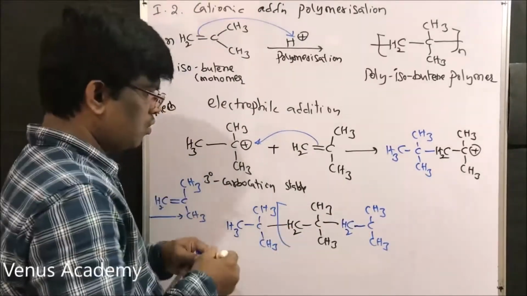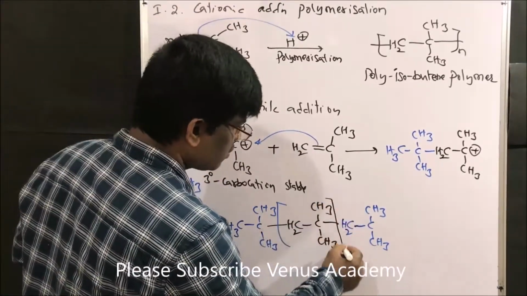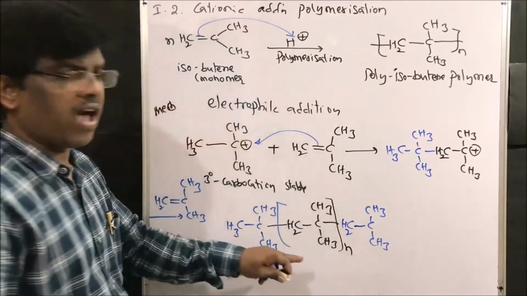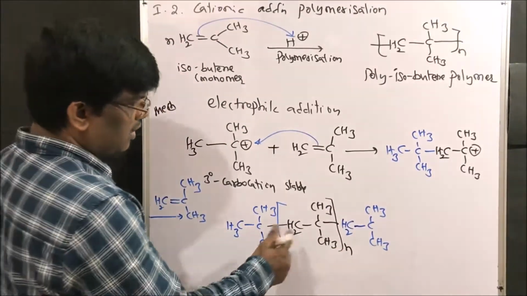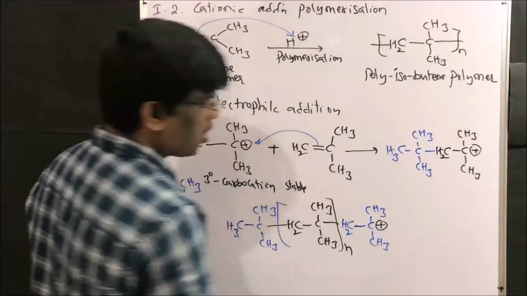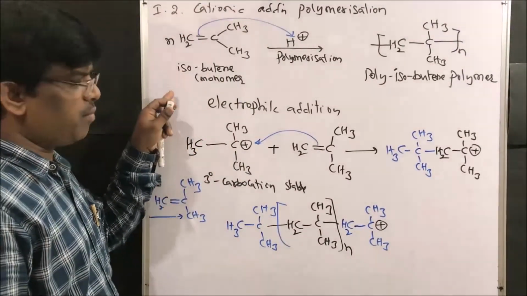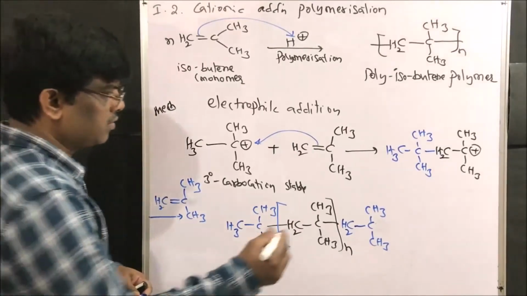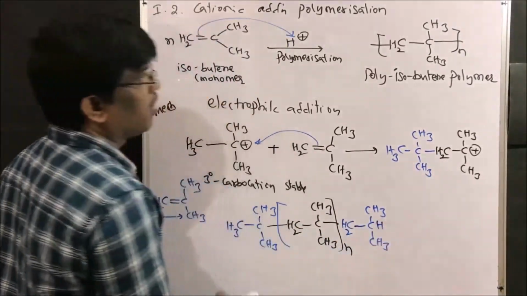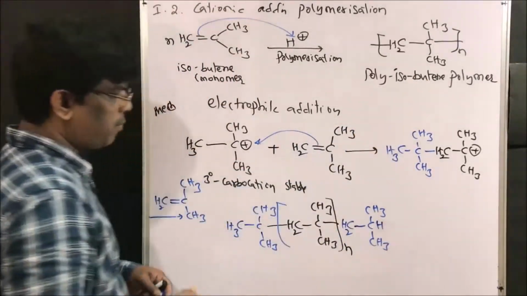So it goes on, adds to another n moles of isobutene. So this is a continuous process till the end of the isobutene monomer in the reaction mixture. So it is going to give this polymer. What is this? Polyisobutene polymer.